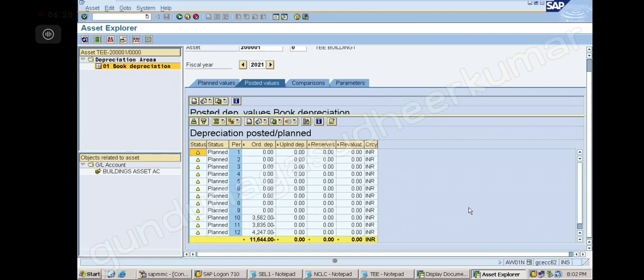Now can you tell me why we are starting at the 10 here? Because of January period, sir. 10th period. We are in the 10th period of the fiscal year 2020, so for the first 9 months it was not there. Now we purchased the asset in the 10th period, right? January month. Correct. Now why is it showing 42,47, 38,35 and 35,62?